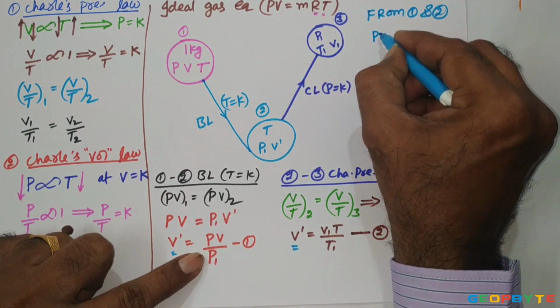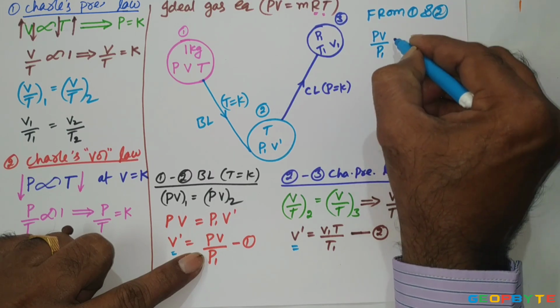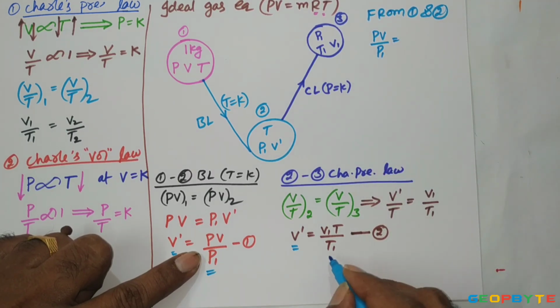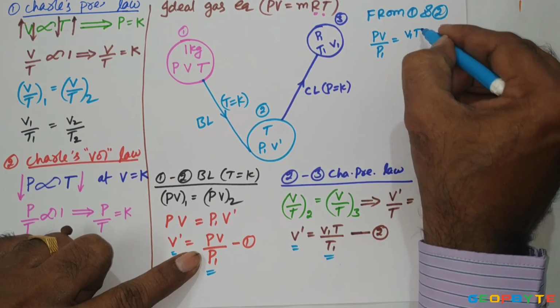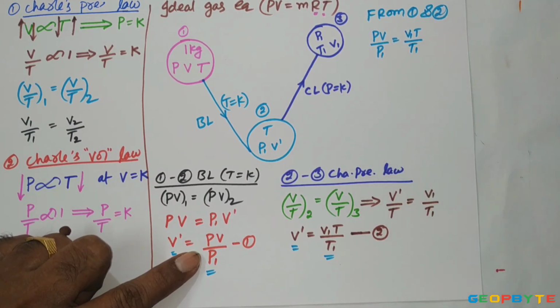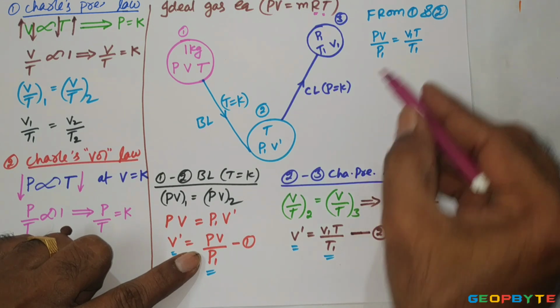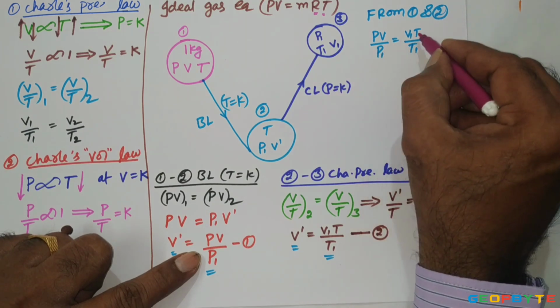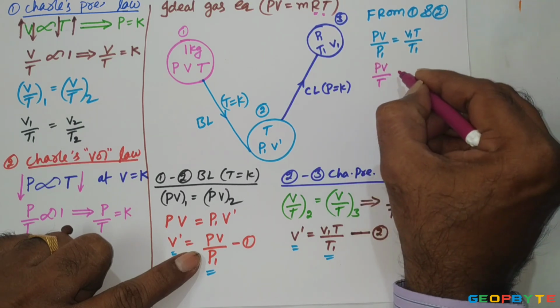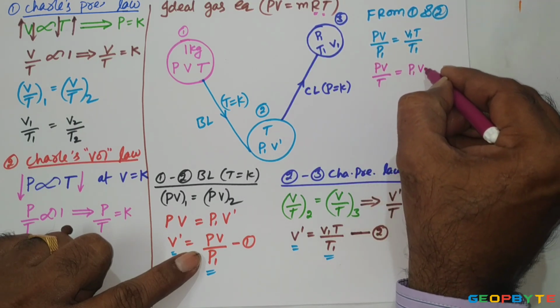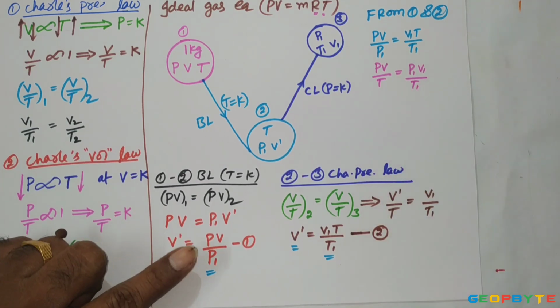I can write that P V by P1 is equal to V1 T by T1. From this, you bring T to this side and P1 to the other side. It can be PV by T is equal to P1 V1 by T1.